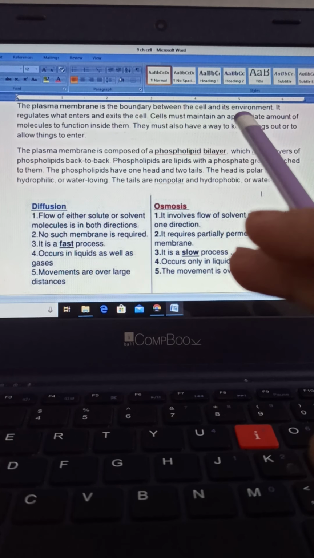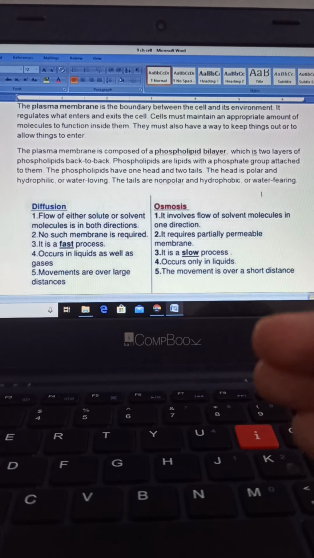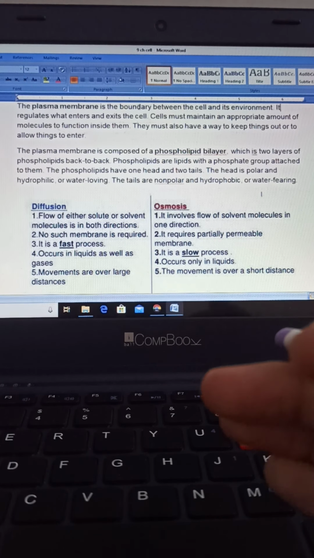Now cells must also have a way to keep things out, or to allow things to enter. So the entry and exit of all the important components, or the important substances, are all regulated by the plasma membrane. Okay, so it is known as a selectively permeable membrane.